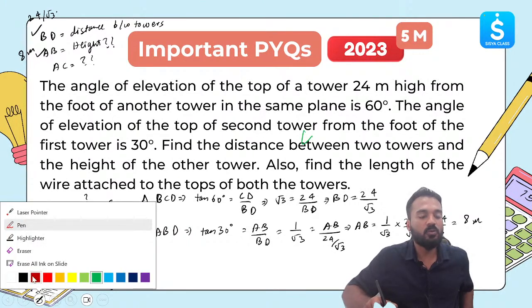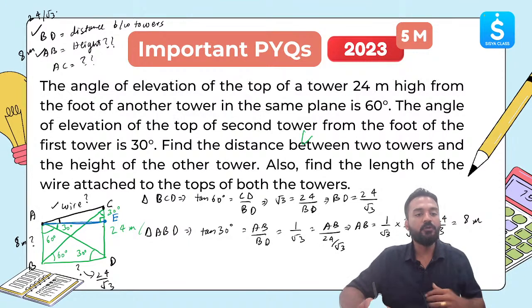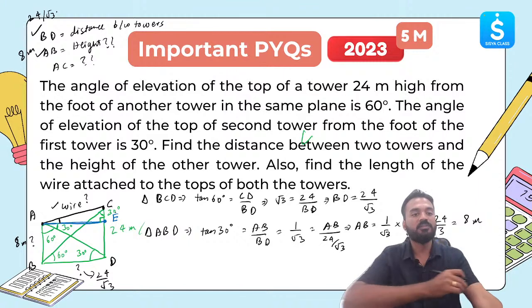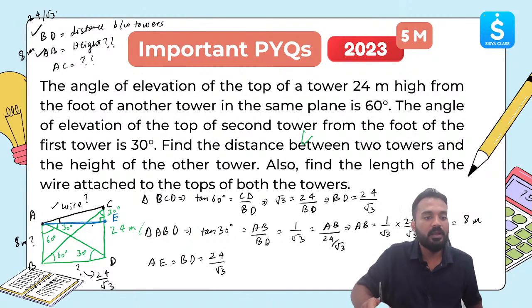Now this top CE is something which we need to discuss. Let's understand this over here. Now AC part done. AC is something which we need to find out. This angle is something which we need to figure out by finding out first what CE is. AE is equal to BD is equal to 24 by root 3. This part is clear. So this will become 24 by root 3. This will become 24 by root 3. Now this is 90 degree. This angle is 30 degree.